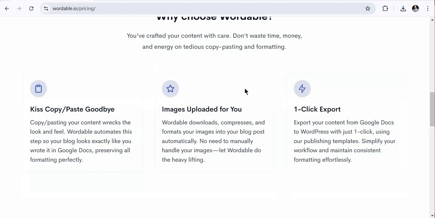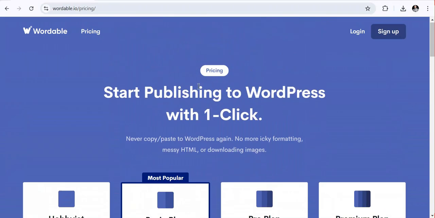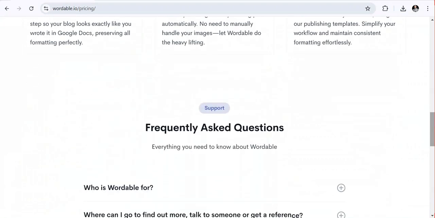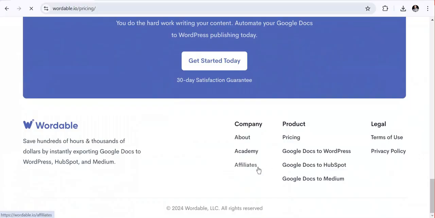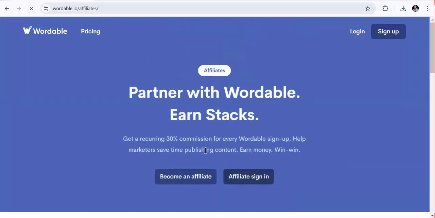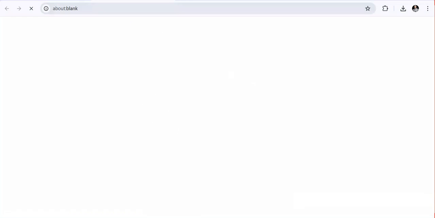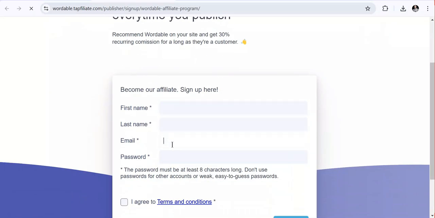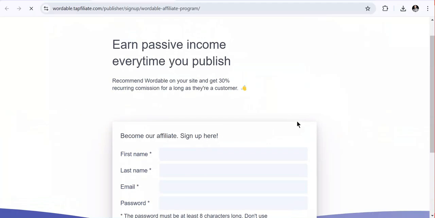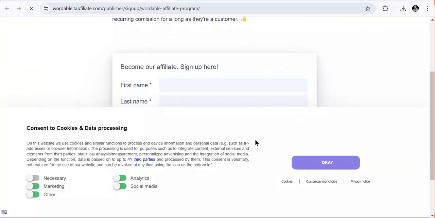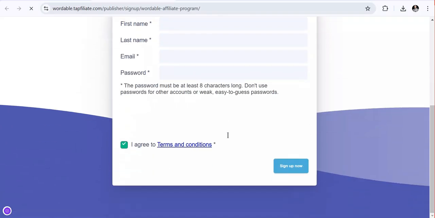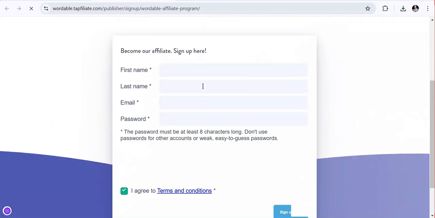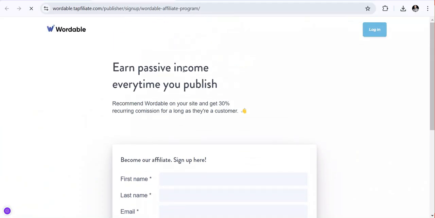As you see, when you come to signing up, you have to come here to affiliate and click on this affiliate. Let's go back, and click on the sign up option. We have here become an affiliate. As you can see, they are directing me to the Wordable tapaffiliates.com, where I have to fill out all this information: my name, my email address, and my password. Then once I'm done, I sign up and wait for review. If I'm accepted into the affiliate marketing program, I will be emailed, so that I can start promoting these services and start earning money.